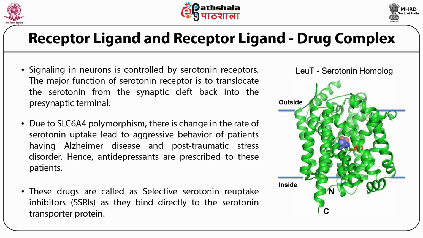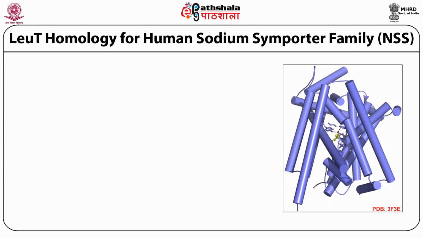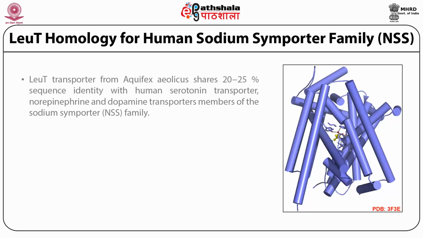the serotonin receptor, which is the LeuT transporter, called a serotonin homologue, which is shown in the right side figure. So you have the LeuT transporter with a leucine substrate bound at the cavity of the transporter. LeuT is a homologue for the human sodium importer family. LeuT transporter from Aquifex aeolicus shares 20 to 25% sequence identity with human serotonin transporter, norepinephrine, and dopamine transporter members